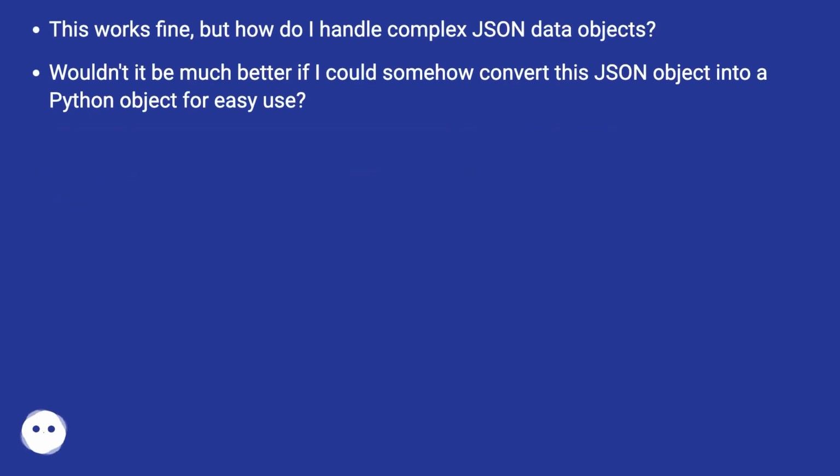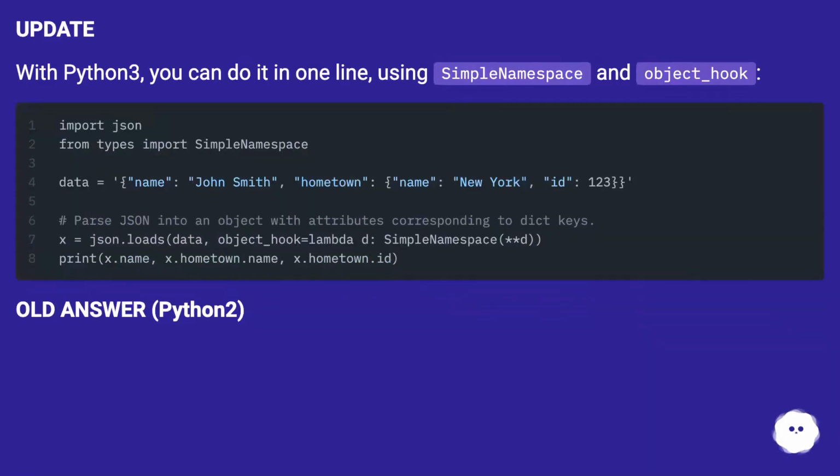This works fine, but how do I handle complex JSON data objects? Wouldn't it be much better if I could somehow convert this JSON object into a Python object for easy use? Update. With Python 3, you can do it in one line using SimpleNamespace and object_hook.